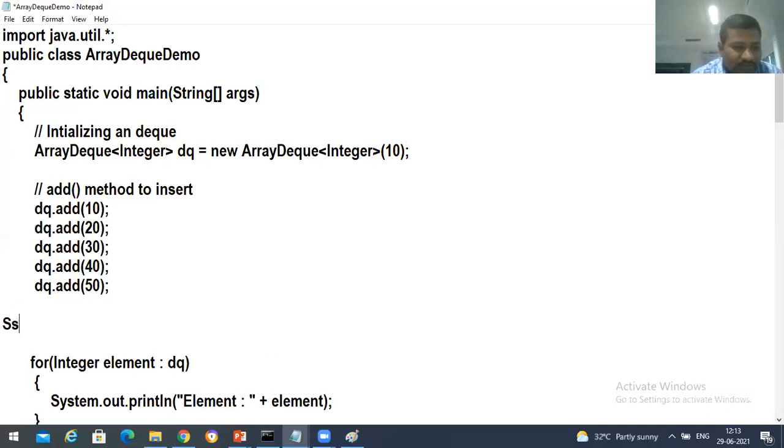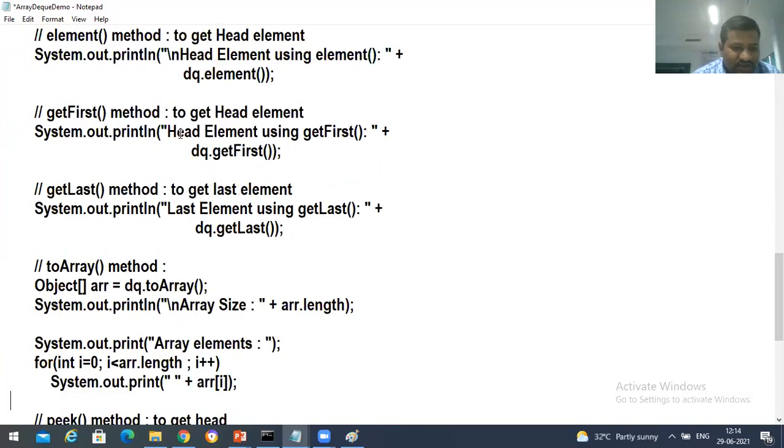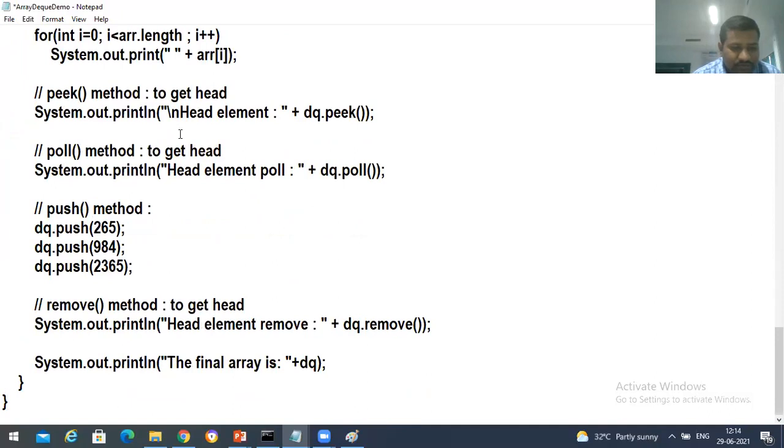So System.out.println of DQ. Now first of all, we'll try to illustrate those functions, all of them.